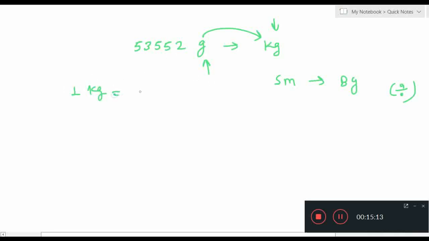Now we know the relation. 1 kg equals to 1000 grams. Okay? And the same you can start by milligram, centigram, decigram, gram, then decagram, hectogram, and in the last kilogram.